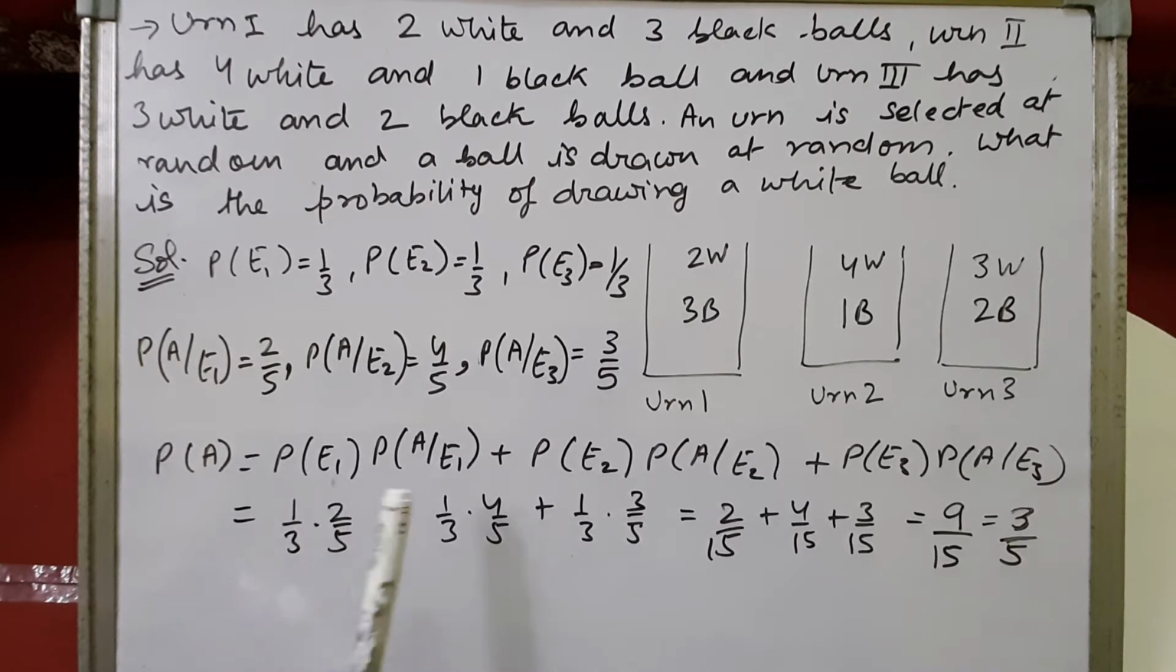selecting a bag first and getting a white ball from that bag, selecting the second bag first and getting a white ball from the second bag, selecting the third bag and then getting a white ball from the third bag. So it will be 1 by 3 into 2 by 5 plus 1 by 3 into 4 by 5 plus 1 by 3 into 3 by 5. On solving, we'll get 3 by 5 as the answer. Please note down the solution, children.